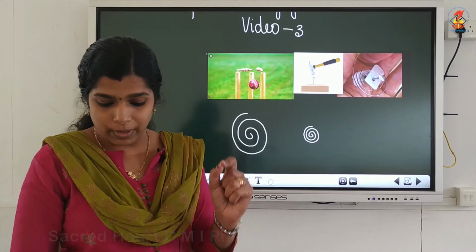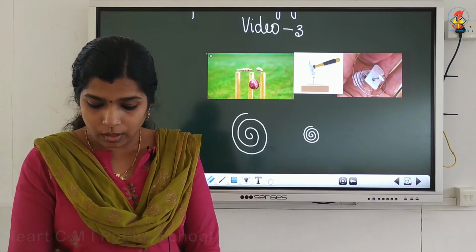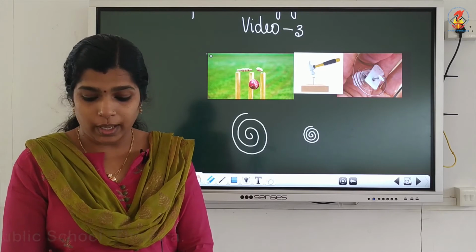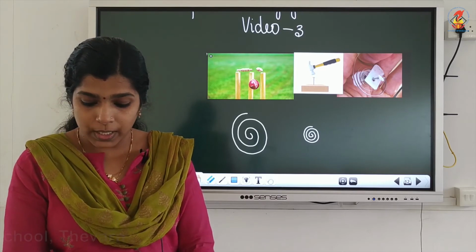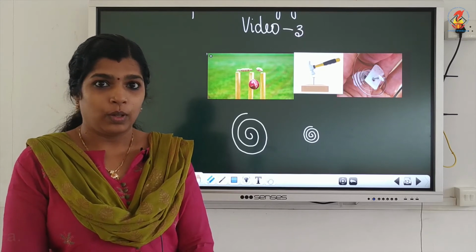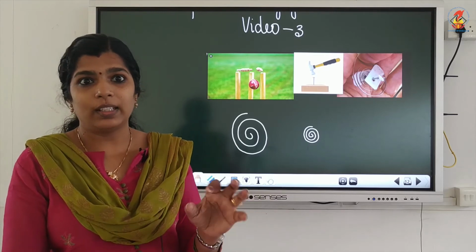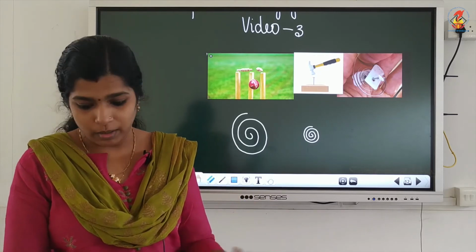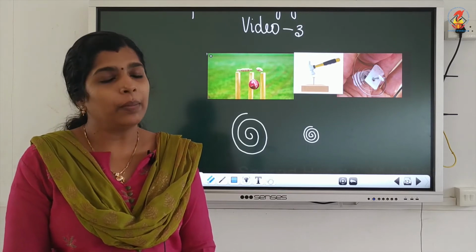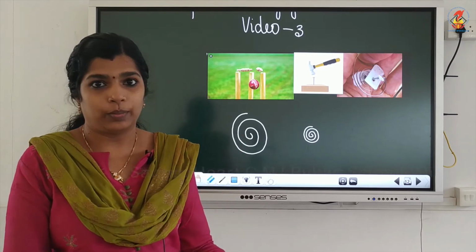Then one more example I will tell you. When a balloon is filled with air and when we press it, we notice a change in its shape. As long as we press it gently, it will come back to its original position when that force is removed.